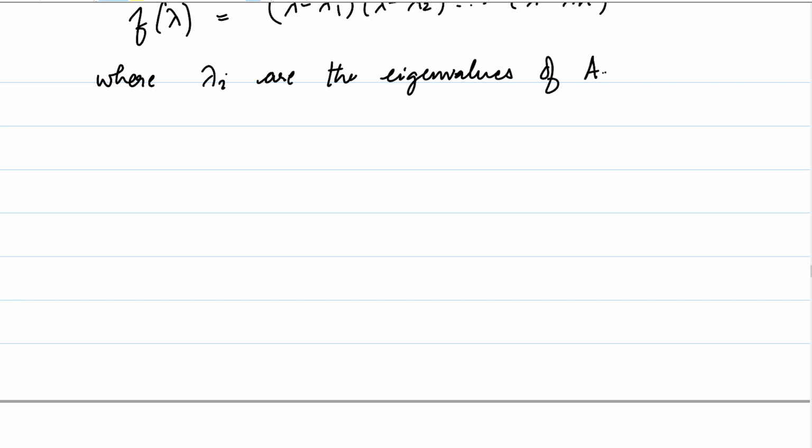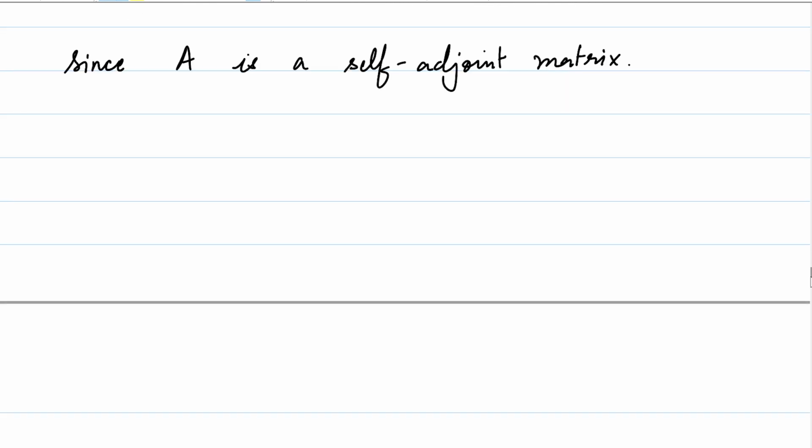We know that A is the matrix of T, which is a self-adjoint linear operator, and by one of the propositions that we wrote earlier, A is a self-adjoint matrix. Because A is self-adjoint, what do we know about the eigenvalues of A? We just proved that the eigenvalues of A are necessarily real. This implies that lambda i is real for all i.